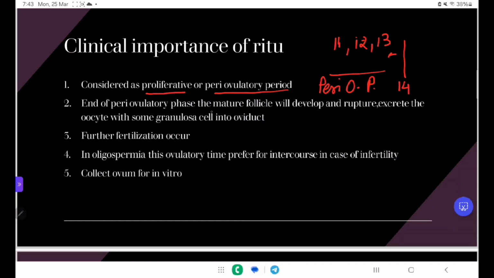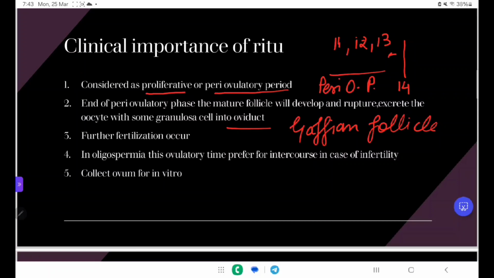At the end of the peri-ovulatory phase, the mature follicle will develop and rupture. Which follicle is it? The Graafian follicle. It matures and ruptures, excreting the oocyte with some granulosa cells into the oviduct or fallopian tube.